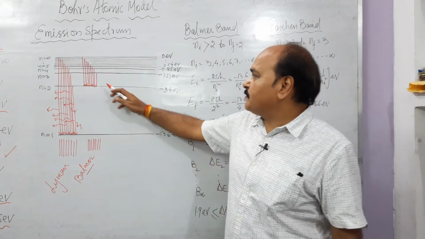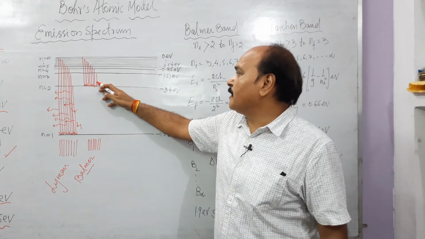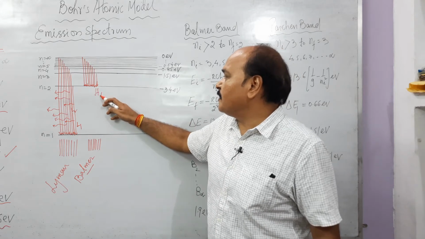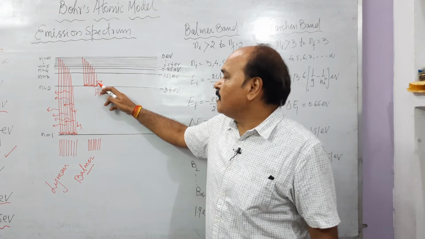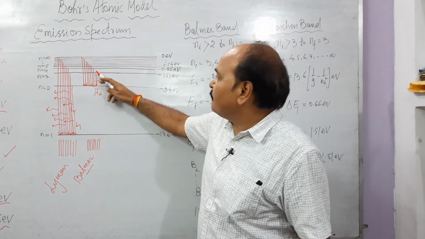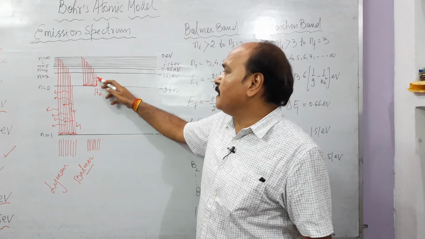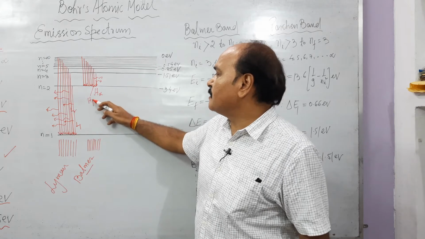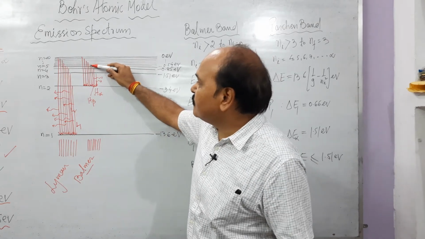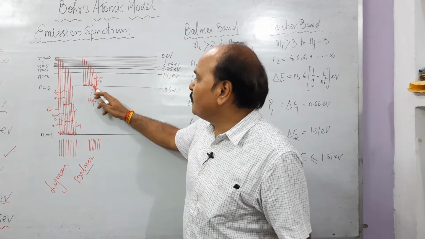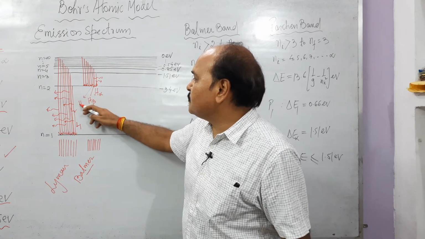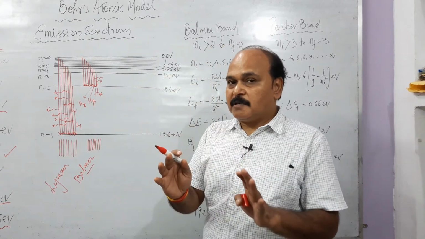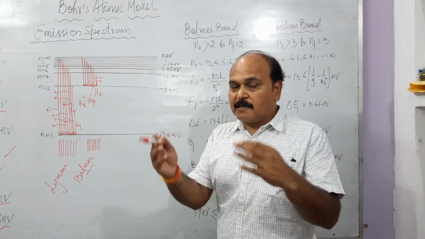Now, when transition takes place from 3 to 2, we get the first Balmer line, and this very first Balmer line is called the H alpha line. Very, very important, children. And when transition takes place from say 4 to 2, we get the second Balmer line, and that is H beta. When transition takes place from 5 to 2, we get the third Balmer line, and that is H gamma. H alpha, H beta, H gamma are the Balmer first line, second line, third line, and so on.